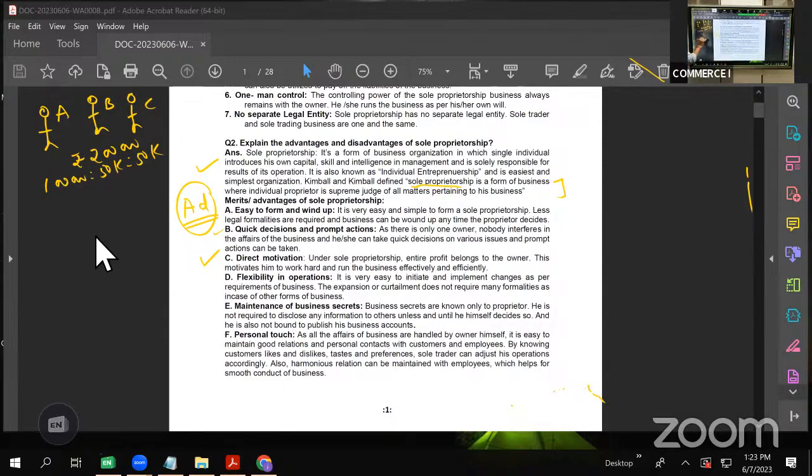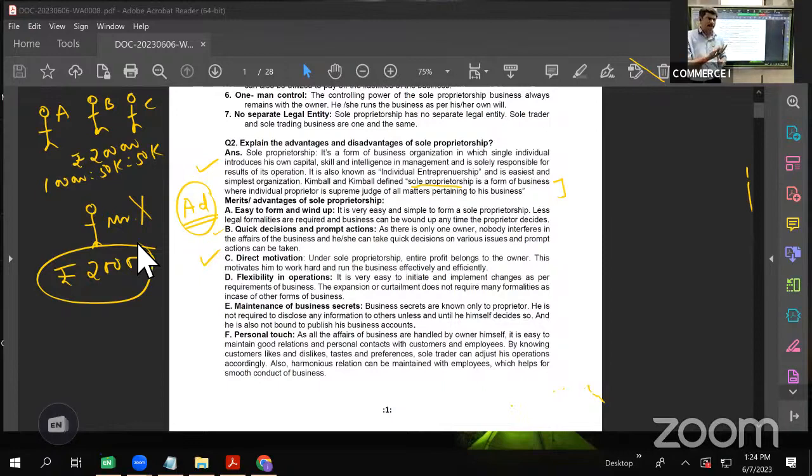Now, if it is a sole proprietorship, where Mr. X is the proprietor and he earns rupees 2 lakhs, will he share these 2 lakhs with anybody? Answer is no. This total profit of 2 lakhs is of Mr. X only. So now that he does not have to share profit with anybody, he will be motivated to work hard. In the earlier case of partnership, one of the partners may think, I am putting in all the efforts, but when it comes to profits, all the partners are sharing. So he may get a little lethargic. Why should I work hard?